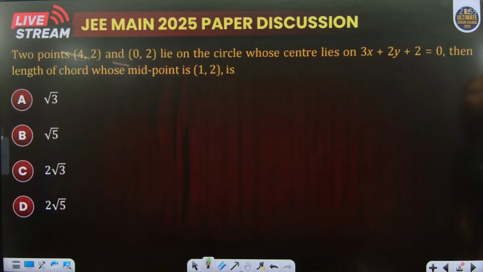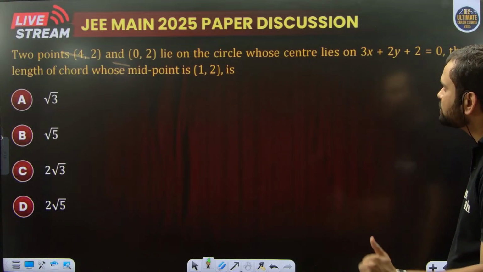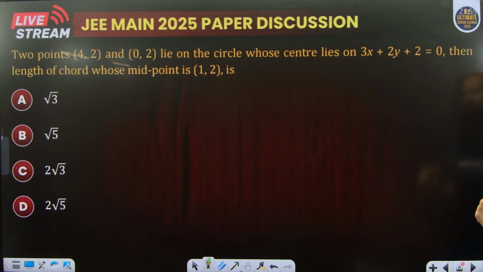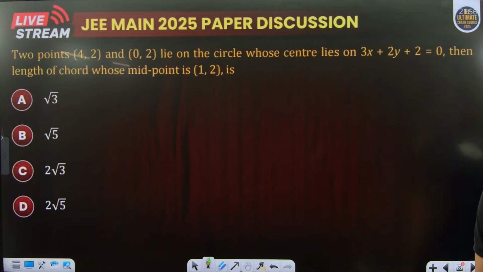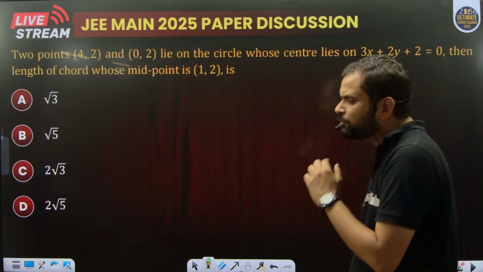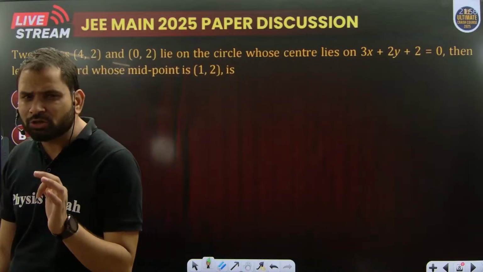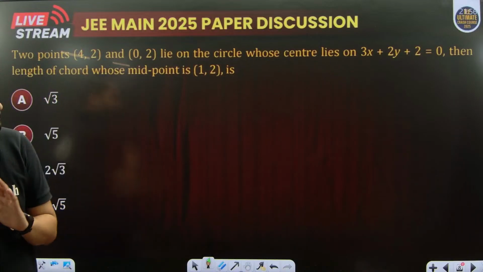Okay, let's move to the next one. Two points 0, comma 4 and 0, comma 2 lie on a circle whose center lies on the line 3x plus 2y plus 2 equal to 0. Then find the length of the chord whose midpoint is 1, comma 2. To solve this question, we don't have to know many things about the circle. We can solve this question by easy methods.